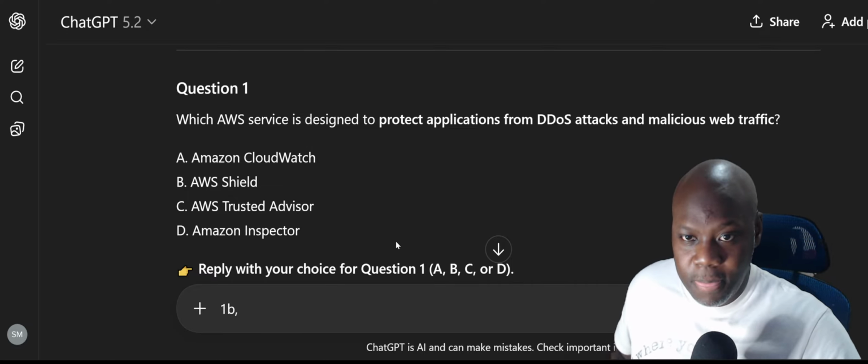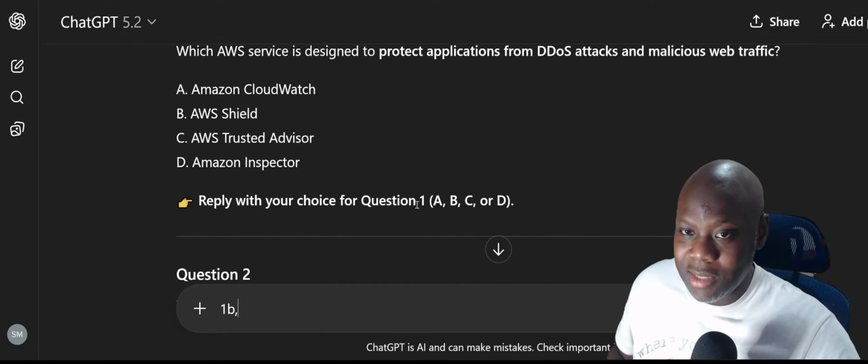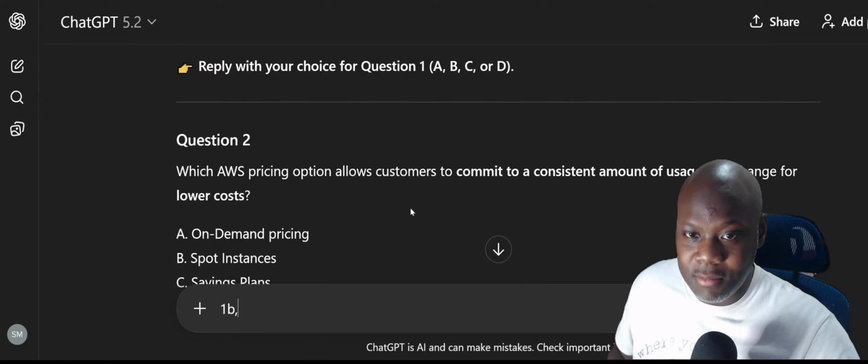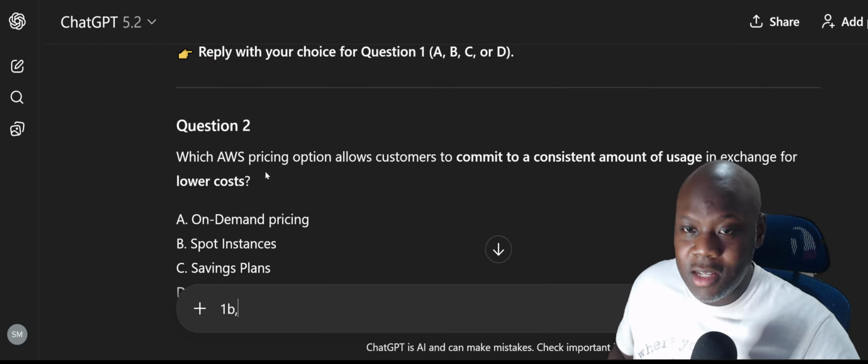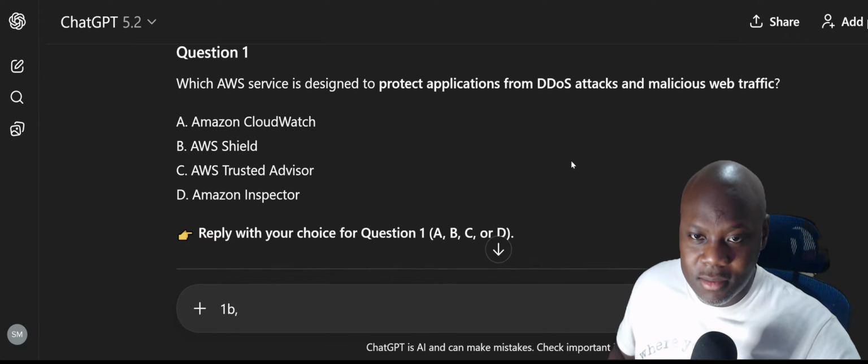All right. Not to protect applications from DDoS attacks and malicious web traffic. I think it's CloudWatch though, I ain't gonna lie. But I'm gonna stick with my answer. I feel like CloudWatch and DDoS, denial of service attacks, go together.